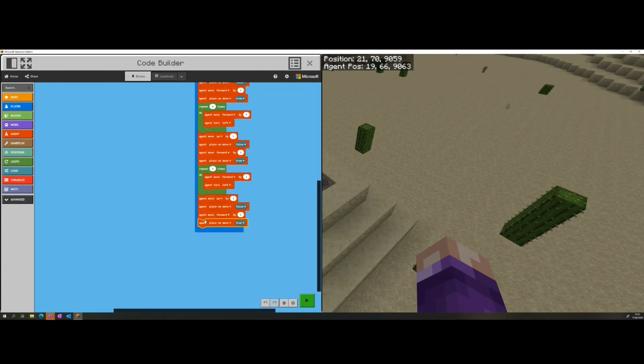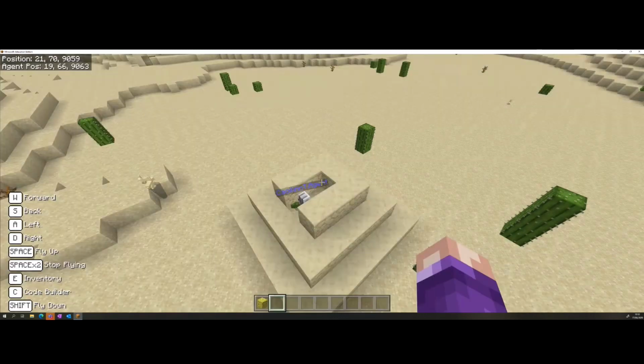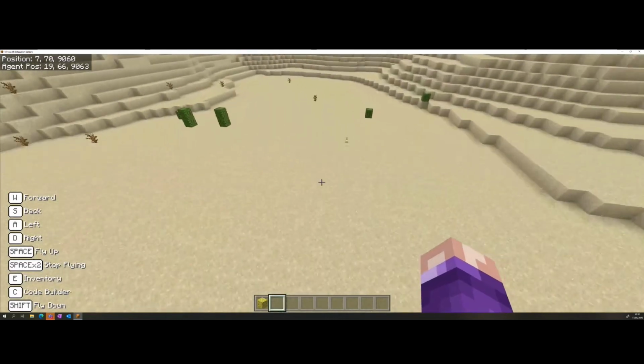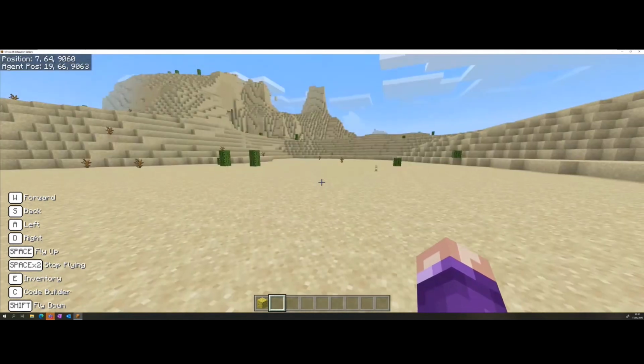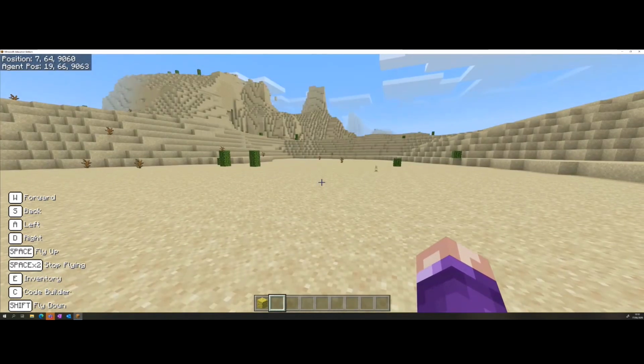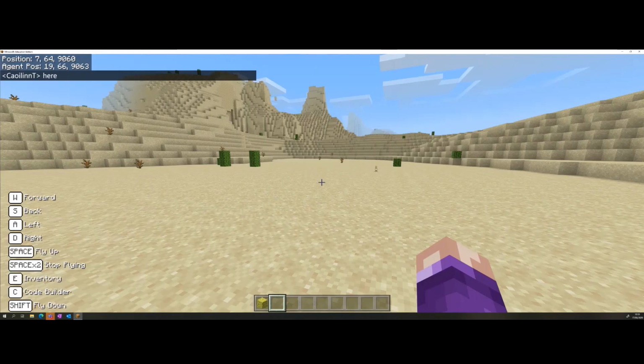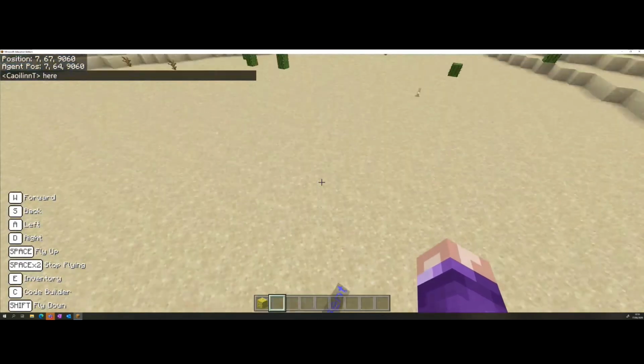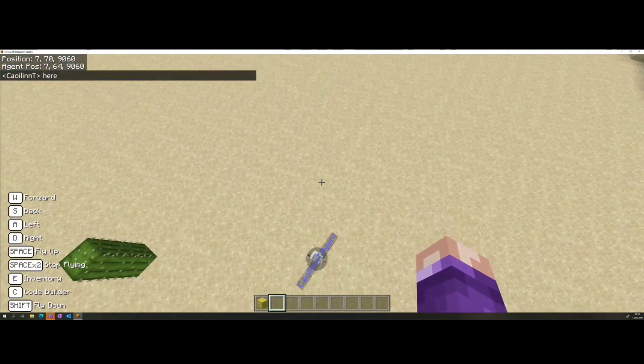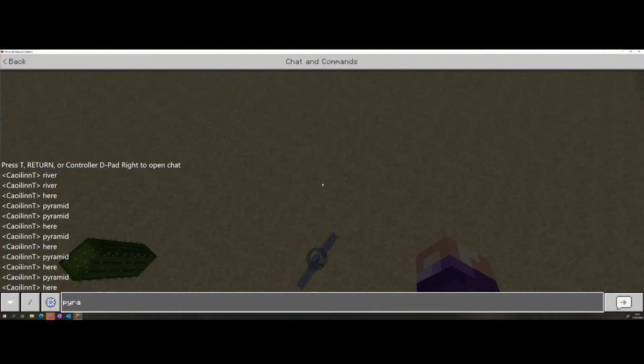Okay, so now all we need them to do is, I think we just need them to move forward by 1, because we've told them that they can place blocks again, and we only need one more block. So let's test it out. There's a lot of testing in this code, but that's okay, because that's what makes us good coders. So T to talk here. Fly up to the sky. Pyramid.